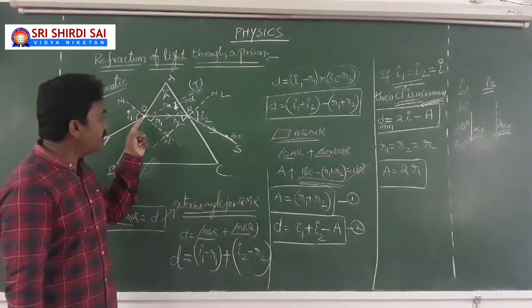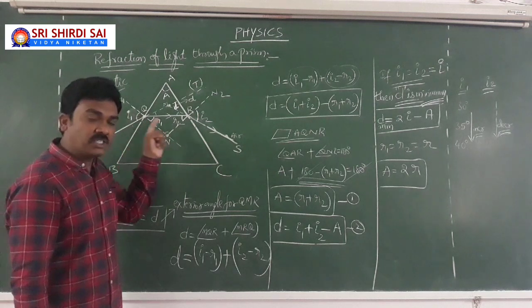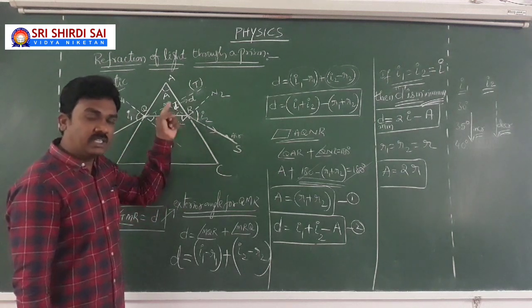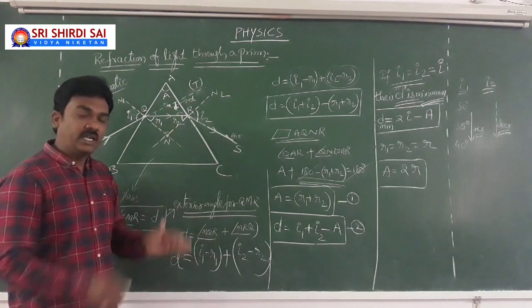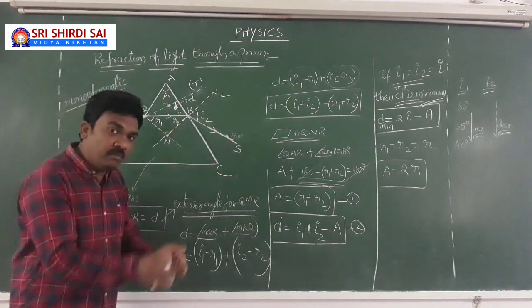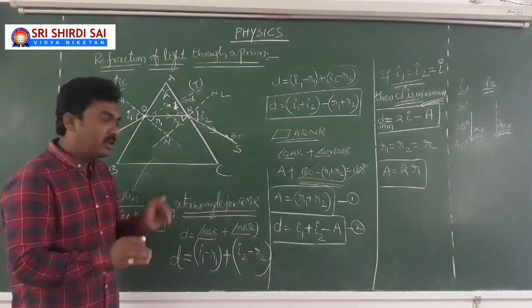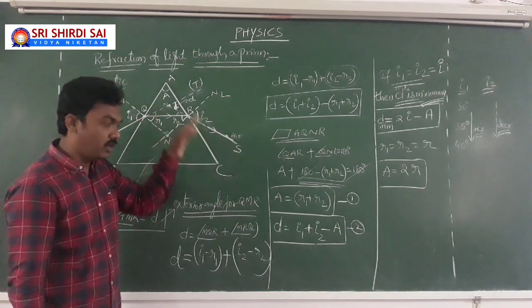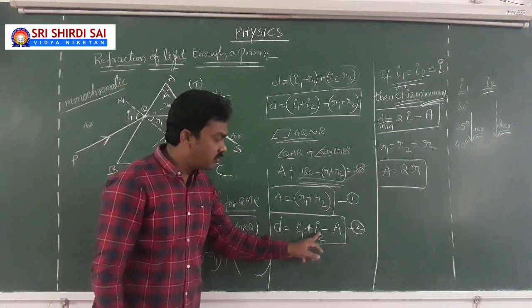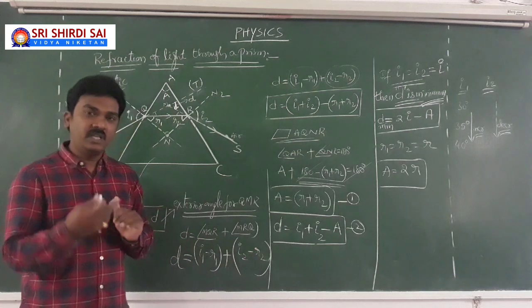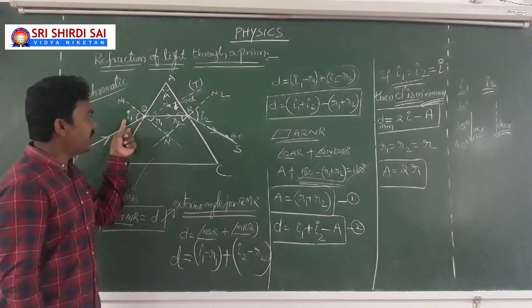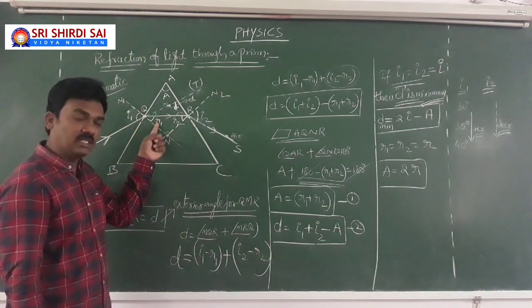When light is allowed to travel through a prism, due to the refraction at the two interfaces, there is a deviation in the path of the light. That deviation will be minimum when I1 equal to I2, because D equal to I1 plus I2 minus A. Sir, is there a possibility? Yes, you can see. When I1 increases, R1 increases, Snell's law.